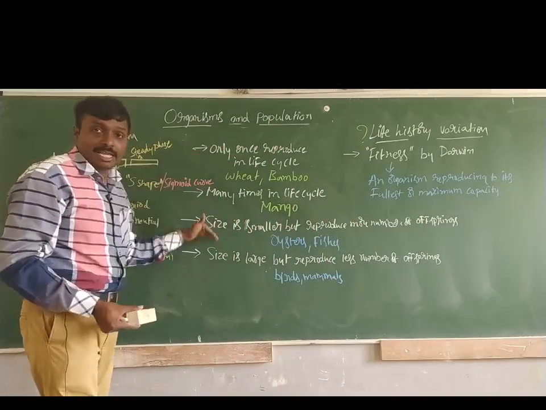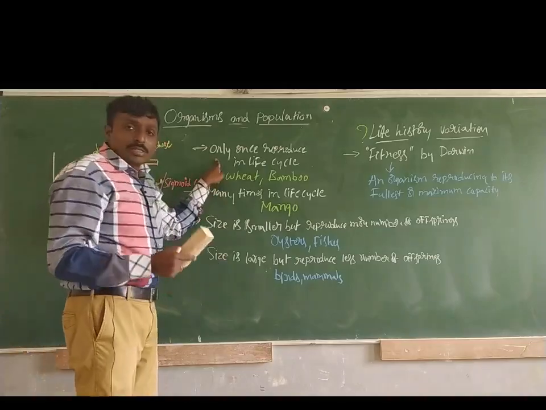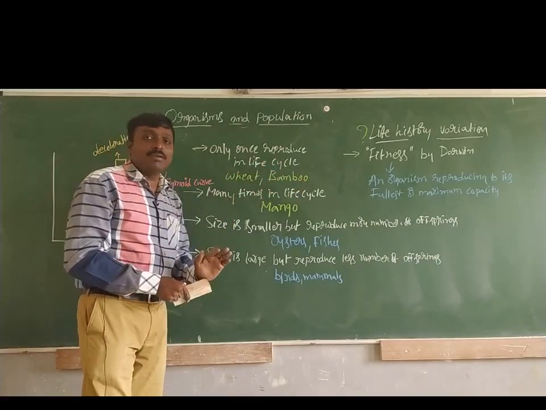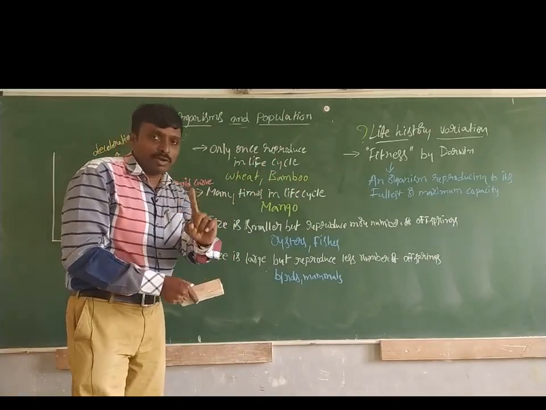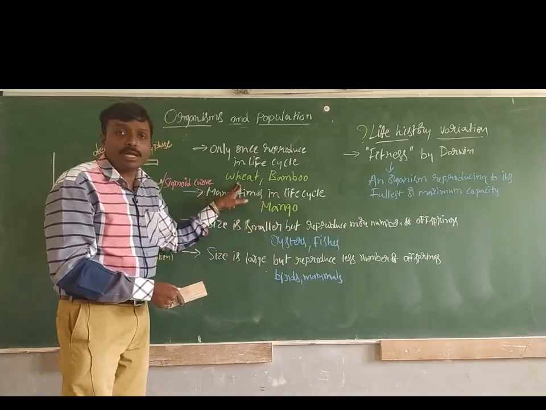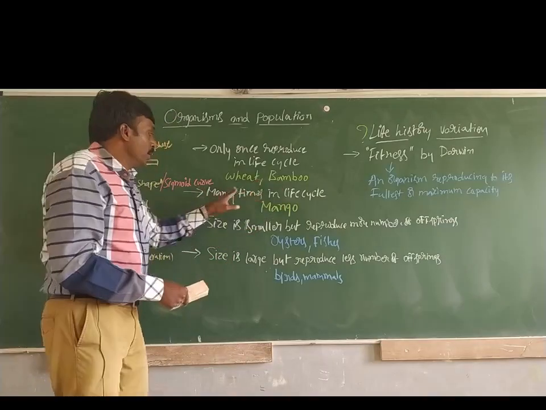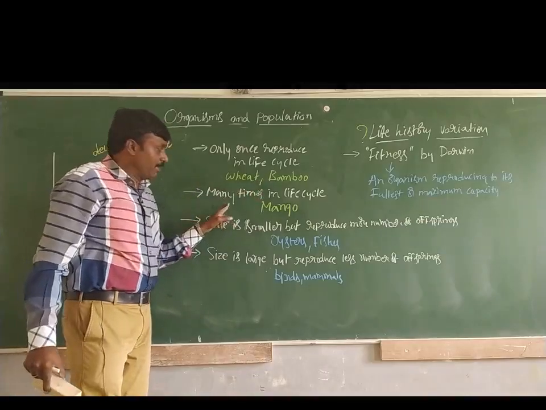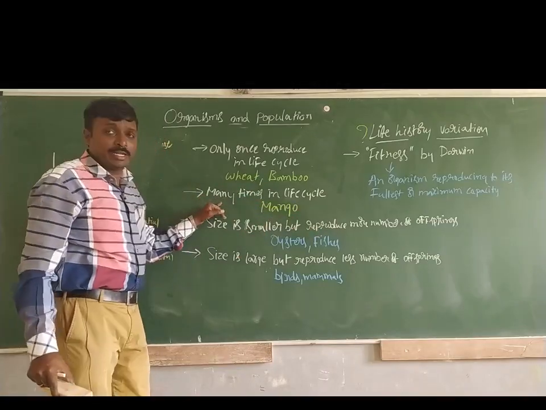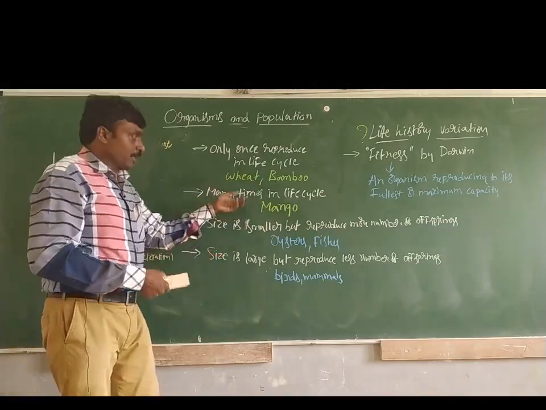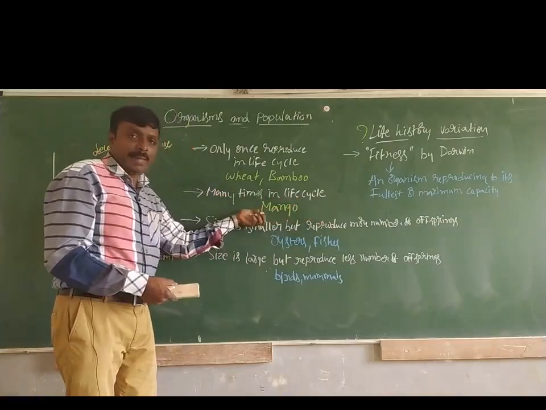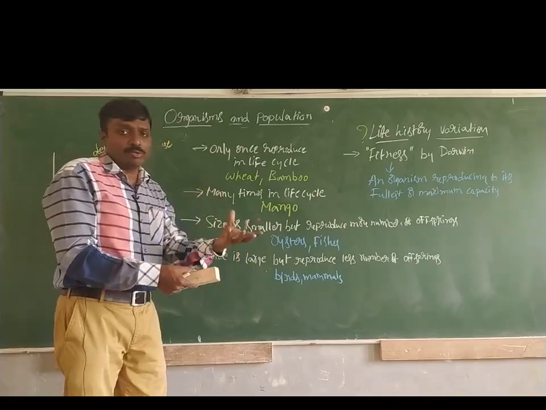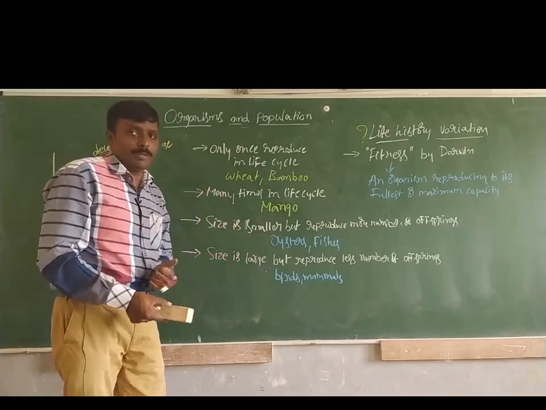Now there are some examples here. Starting with the only once reproducing life cycle: some organisms reproduce only once in their entire lifetime. Examples are wheat and bamboo. The second type reproduces many times in their life cycle. Example, mango. A mango in its lifetime can reproduce many times. In fruiting, the fruits contain seeds, which is equal to reproduction.